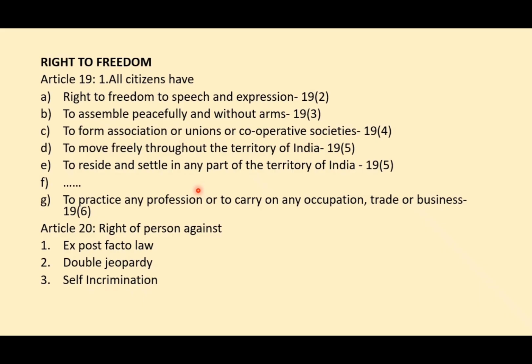So prior to the repeal, the reasonable restriction for F is also under this Article 19 clause 5. Then Article 19 clause 6 is the reasonable restriction for G clause.